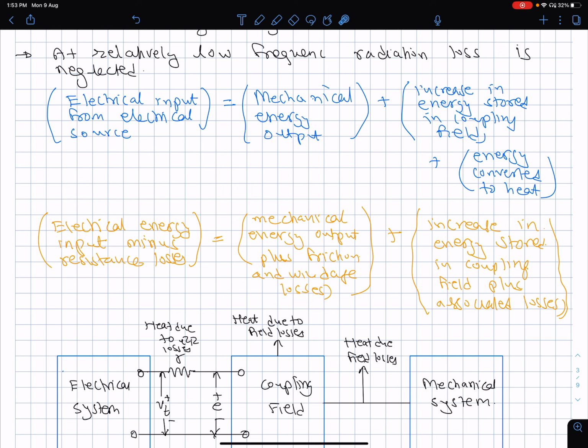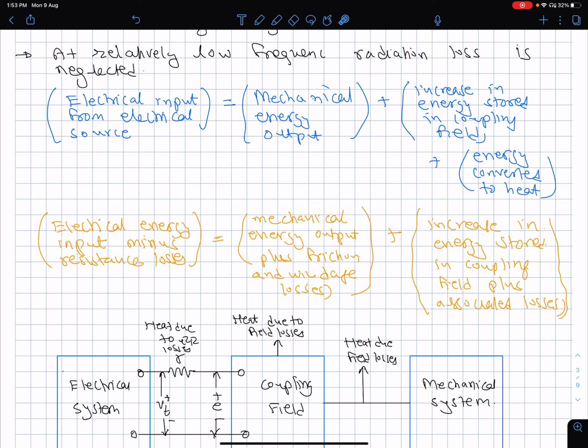Windage losses means when something rotates against the air, the resistance to overcome that is what is related to wind. The word comes from wind, and it increases as the velocity of rotation increases, causing what is known as windage losses, which again you cannot retrace back. So we want to minimize these losses, and we want to reduce them using bearings and other things. We want to reduce the windage losses.